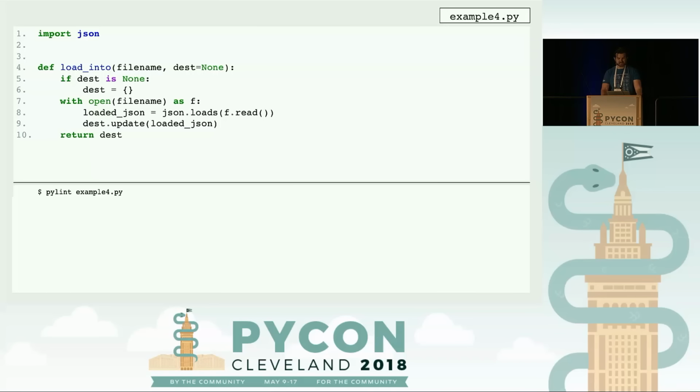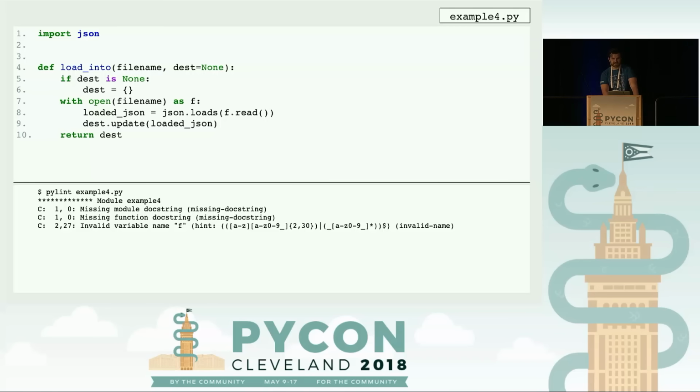Specifically, I imported JSON, switched it to snake case. I also got rid of the default dictionary and fixed up some PEP8 things. But I didn't fix everything. Specifically, I still have docstrings missing. I also am still using the variable F. And the reason why I didn't fix these is because I have an opinion against the opinion that Pylint has.